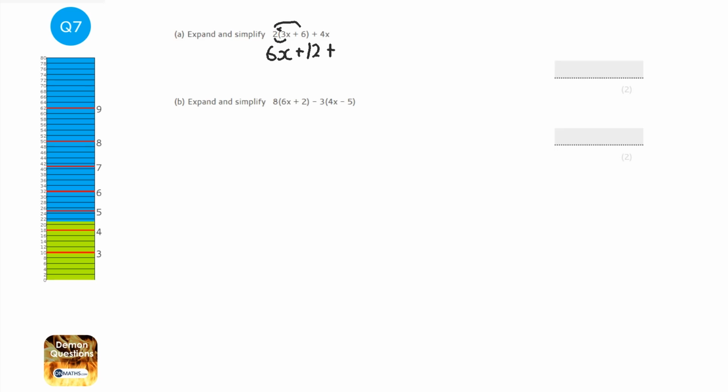Now we've still got the 4x, so I still need to write that down. Then I'm going to collect like terms. The like terms we have are the 6x and the plus 4x. So 6x plus 4x is 10x. And then there's nothing that we can do with the 12, so we just leave that. So it's 10x plus 12.